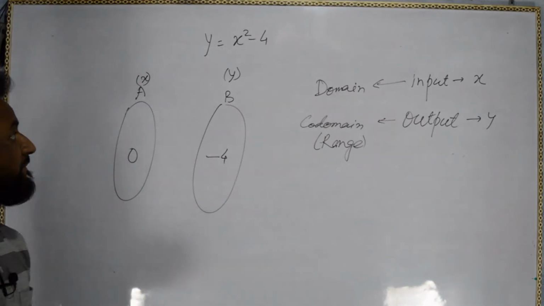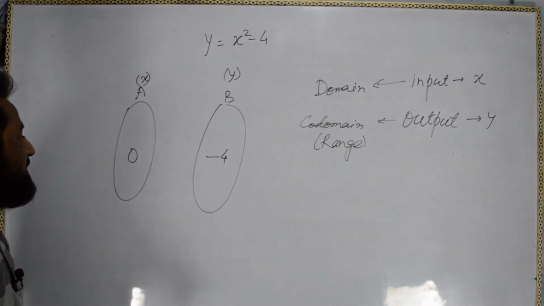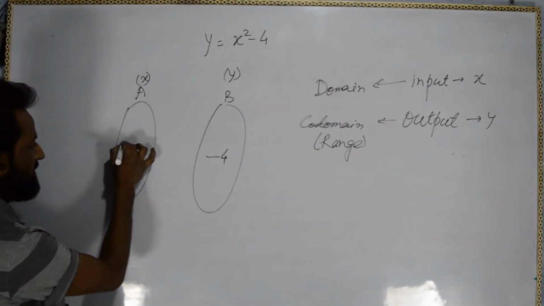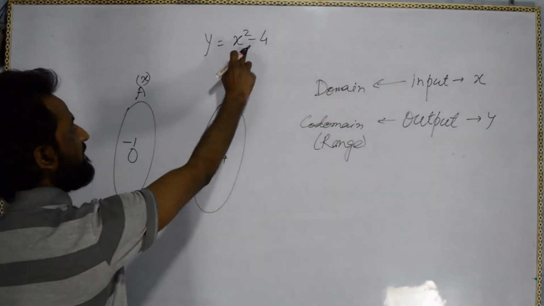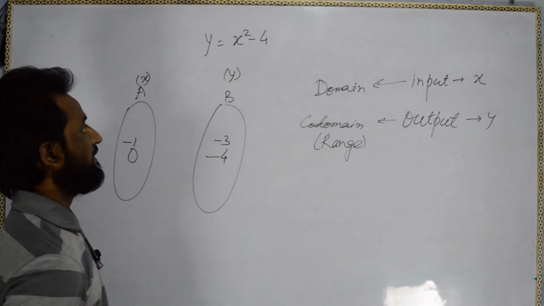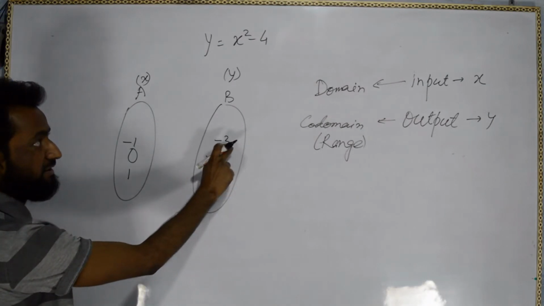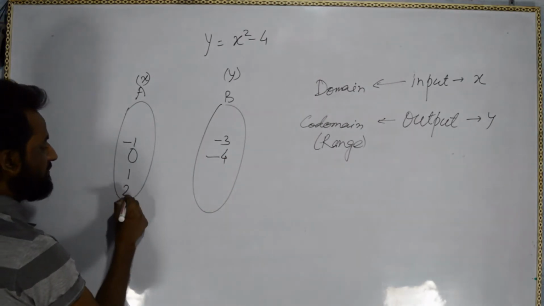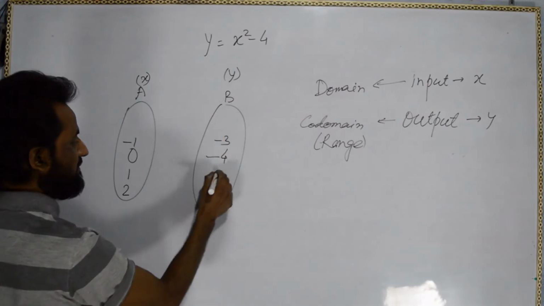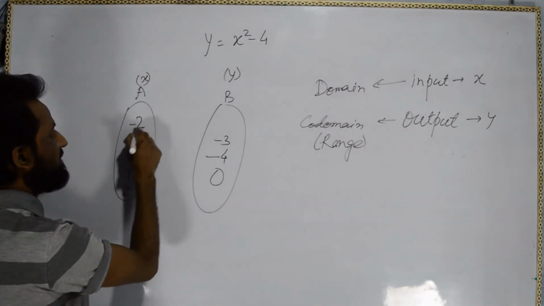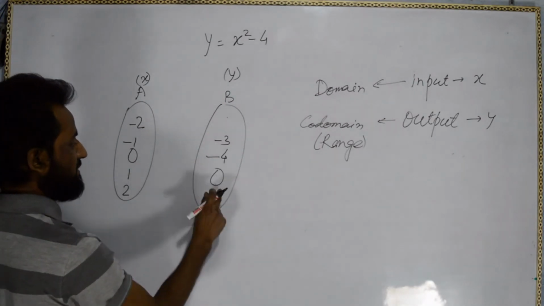If we put minus 1, we get minus 3. If we put 1, we get again minus 3. If we put 2, we get 0. If we put minus 2, we get 0 again.